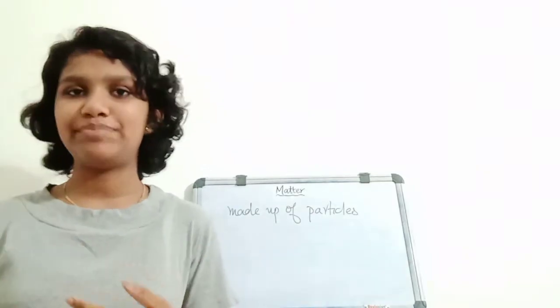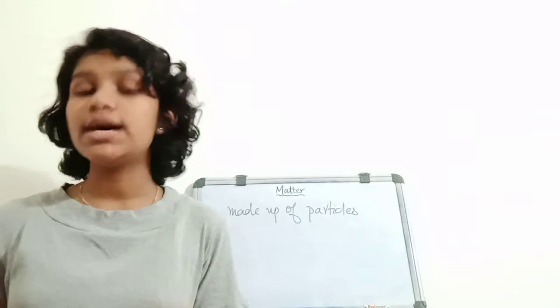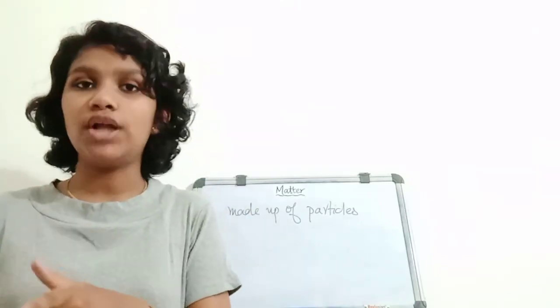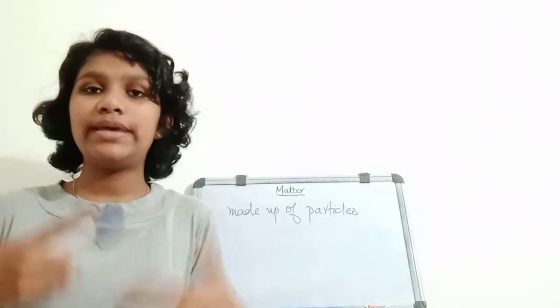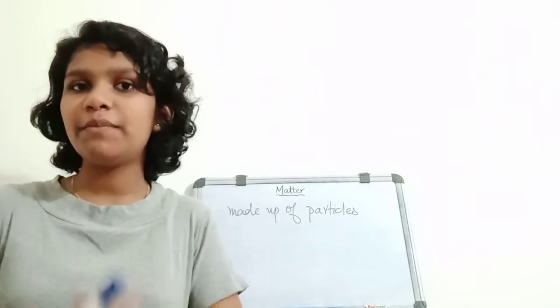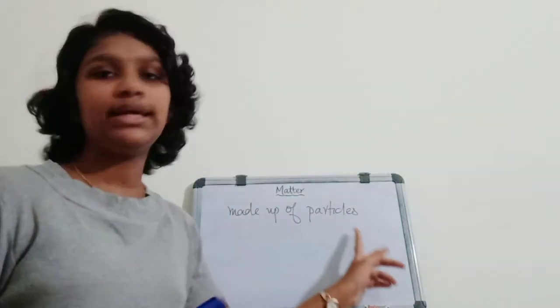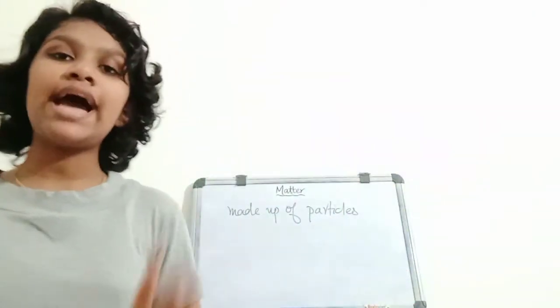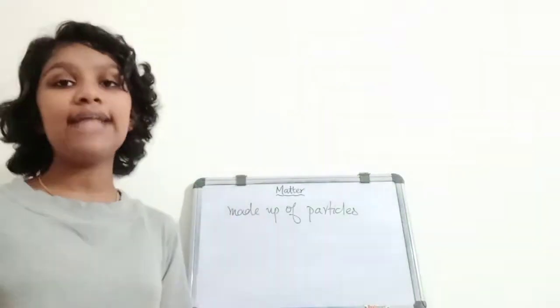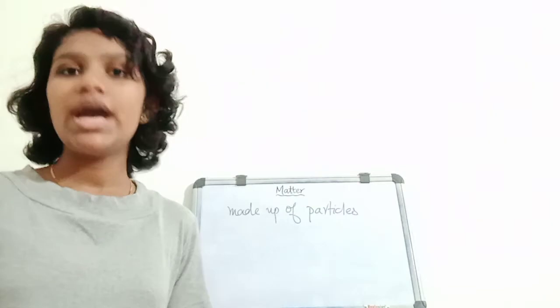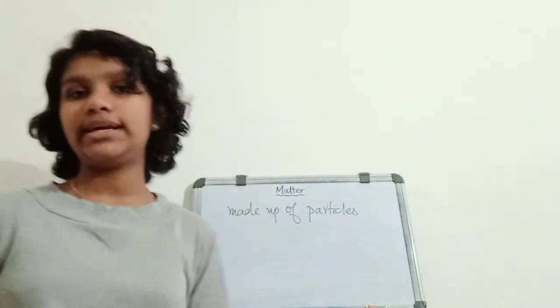How did this happen? This is because the particles of water and the particles of salt intermixed with each other. That is because of particles of matter. Every matter has particles, and because of that it intermixed quickly. So what is the size of these particles?